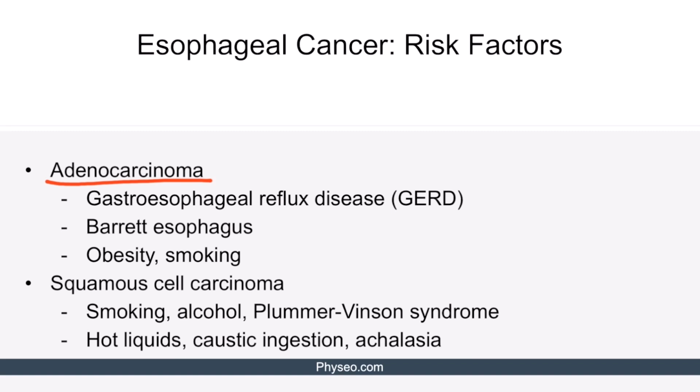Obesity increases the risk for GERD and Barrett esophagus. Therefore, it also predisposes the patient to adenocarcinoma. Smoking is another well-established risk factor for esophageal adenocarcinoma.